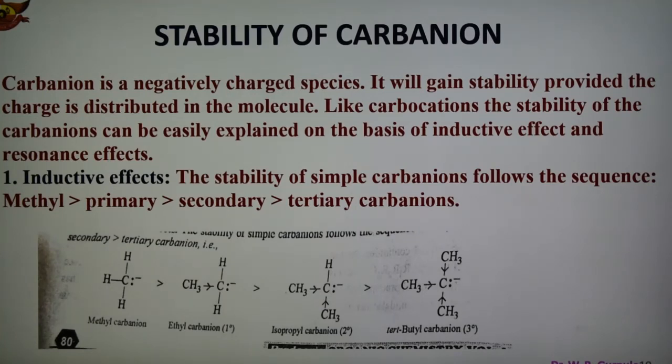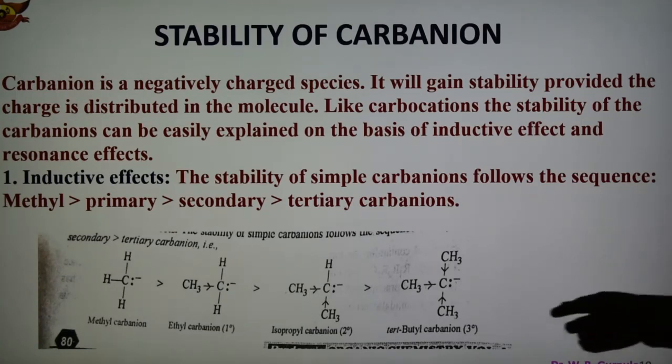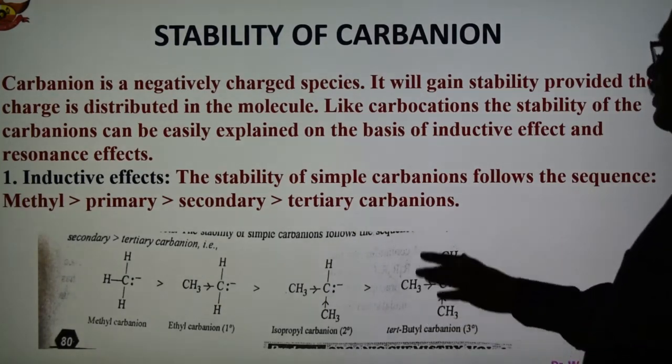So due to the electron releasing inductive effect, that is plus I effect, of the alkyl group, the intensity of the negative charge on the central carbon atom increases. This intensification of the negative charge leads to the instability of the carbanion, and therefore the greater the number of alkyl groups attached to the carbon with the negative charge, the greater the intensification of negative charge, and hence the more unstable the carbanion. Therefore, tertiary butyl carbanion having three methyl groups is the least stable.